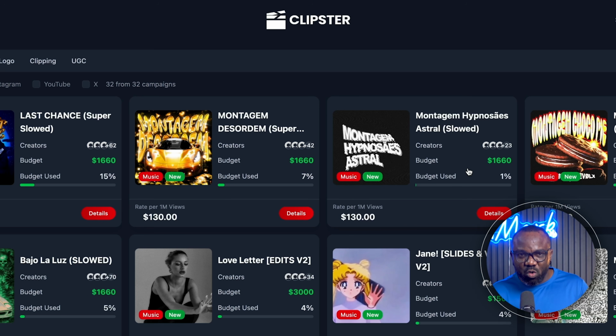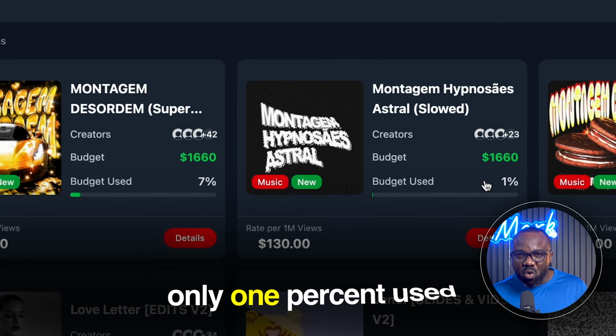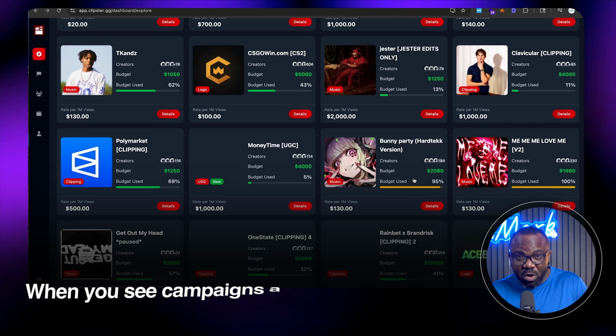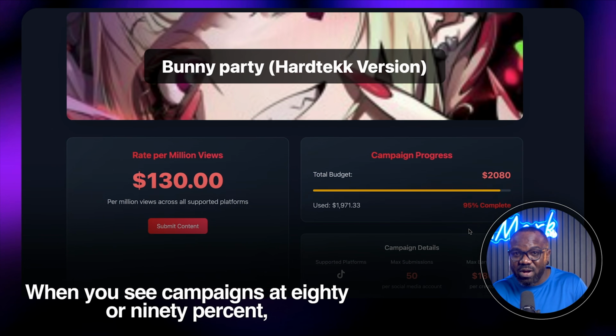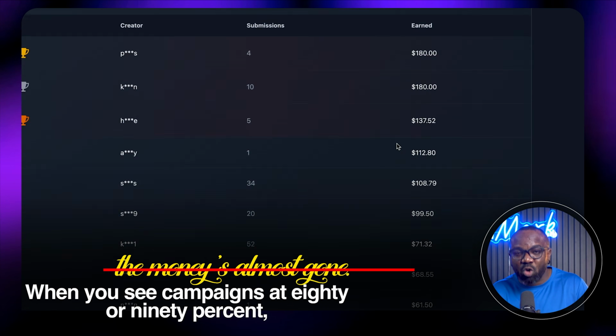Now, here is the thing most people miss. See this campaign, look at the budget. Now look, only 1% used. That means almost all the money is still available. This is good. When you see campaigns at 80 or 90%, the money is almost gone. You want to get in early.